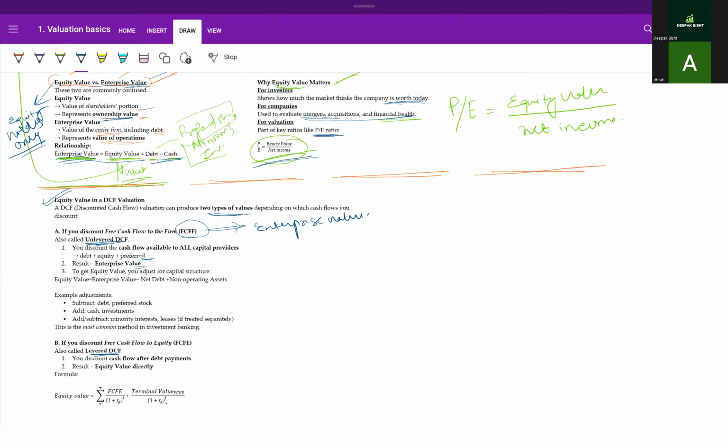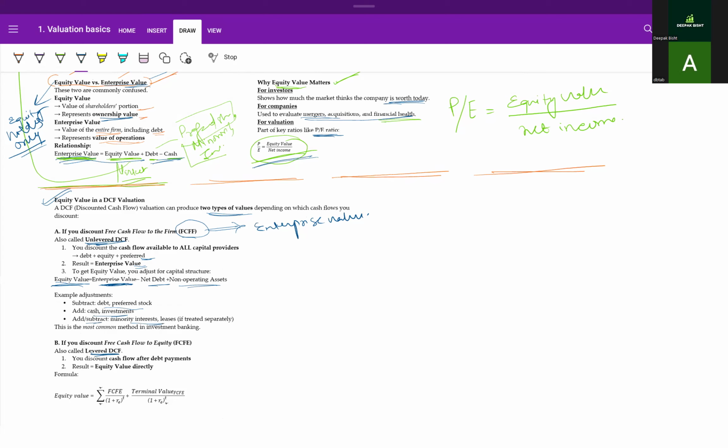And to get the equity value from the enterprise value, you need to adjust for the capital structure. So if I want to find the equity value, I will simply reverse engineer the formula. I will calculate equity value: I will use enterprise value, subtract the net debt, and add back the non-operating assets. Simply, I will subtract the debt and the preferred stock, and I will add back the cash and other investments. I will also adjust for minority interest and leases if treated separately.